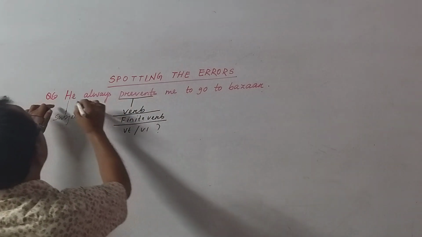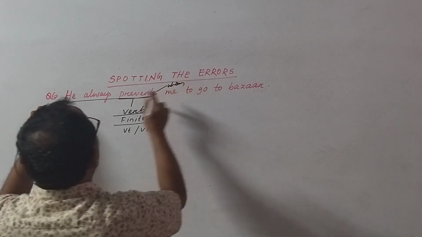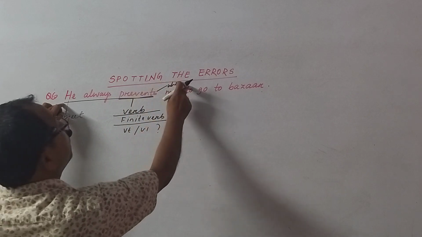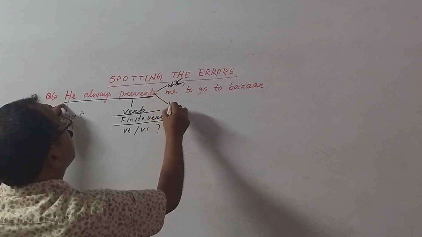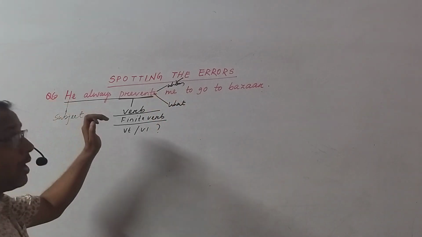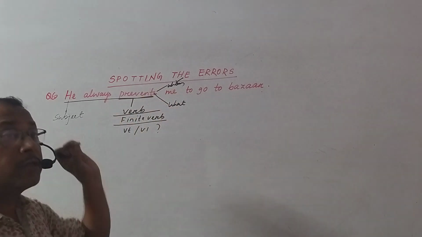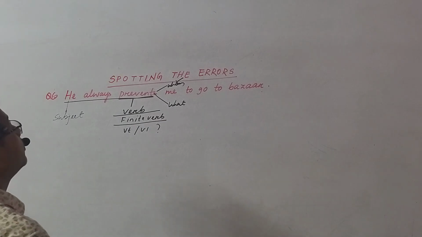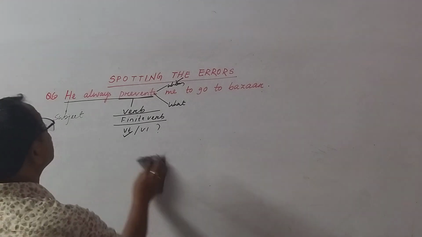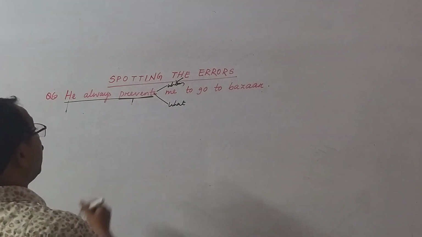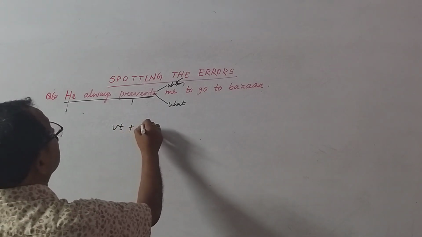He always prevents me. Make it a question. He always prevents whom? It confirms whom or what? If a main verb confirms whom or what, this is the finite verb. Okay? From that point of view, this is the finite verb. Let us discuss the question. Finite verb always needs an object.